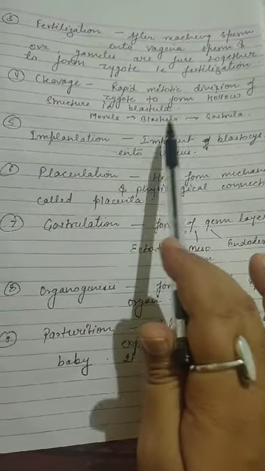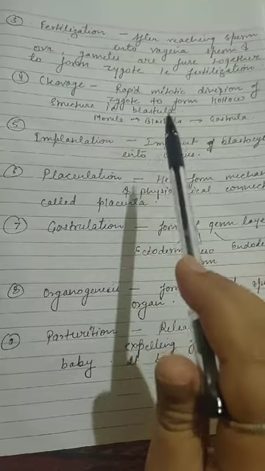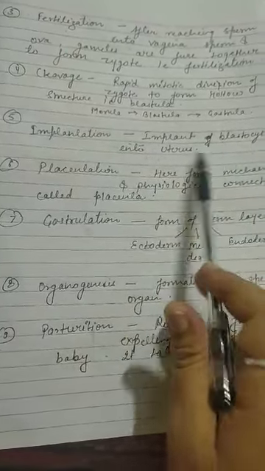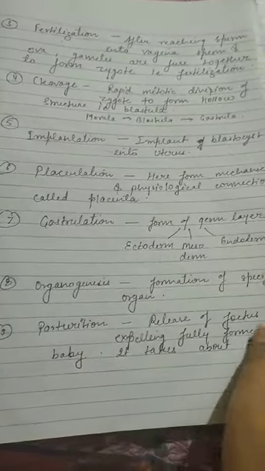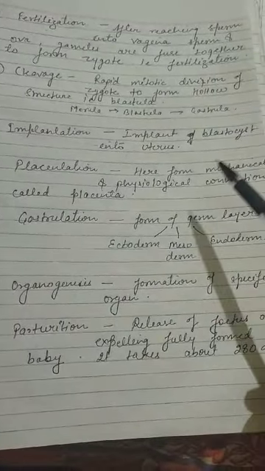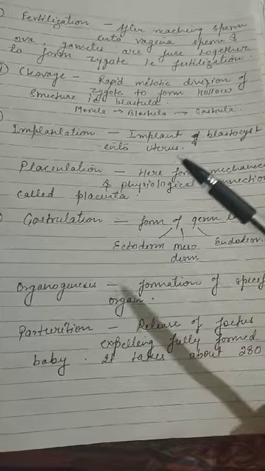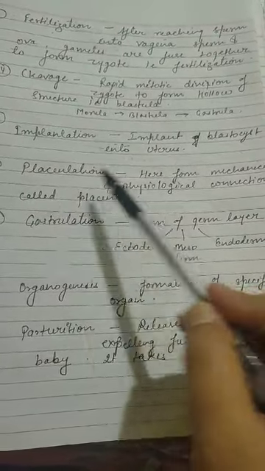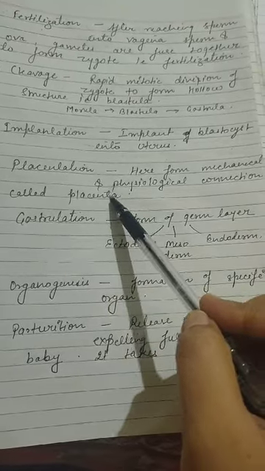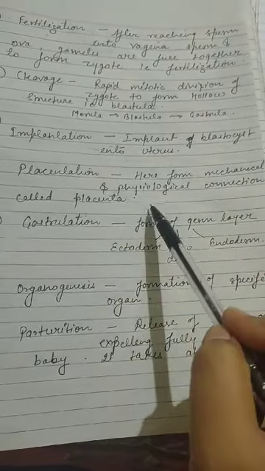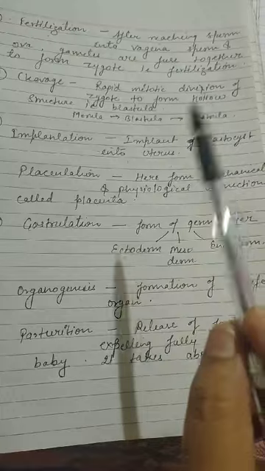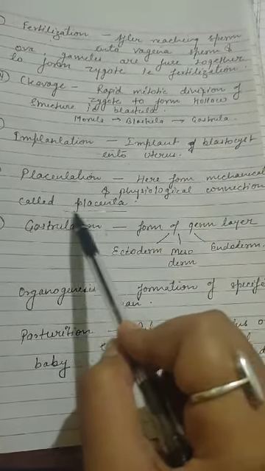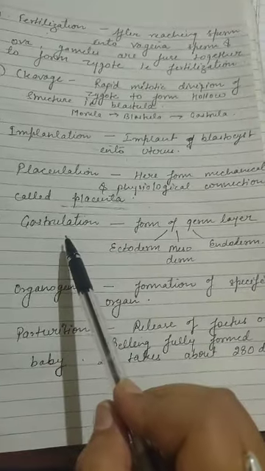मीन्स जो ब्लास्टूला फॉर्म करके ब्लास्टोसिस्ट बनाया, वो ब्लास्टोसिस्ट अब जाके यूट्रस की वॉल में फिक्स हो जाएगा. ओके, एंड आफ्टर दैट द नेक्स्ट स्टेप इज प्लेसेंटेशन. सो आफ्टर implantation, the blastula, placentation will form. Placenta is very important, and it is the mechanical and physiological connection between the baby and mother, and for this reason there is the placenta.